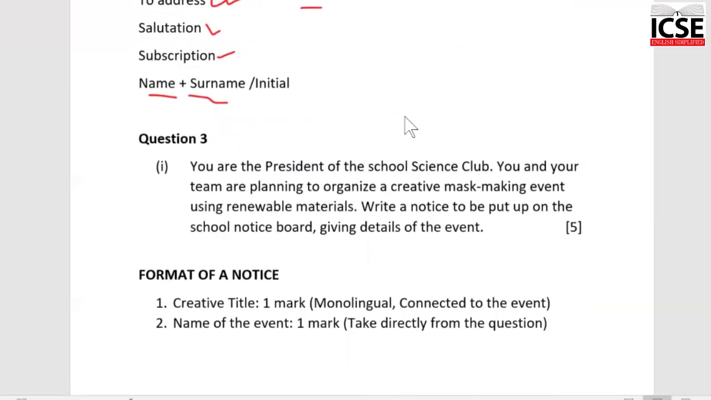Make it visually appealing. When you start the letter, ideally start the letter on a fresh new page so that it looks visually appealing. It is very, very important.